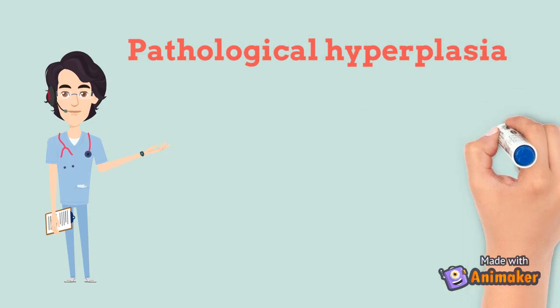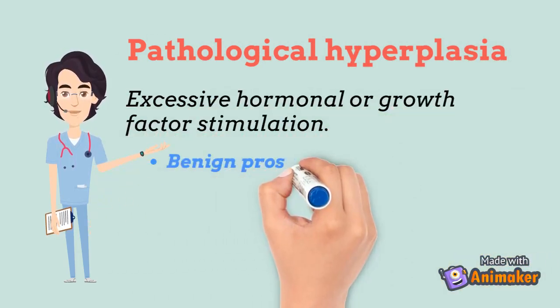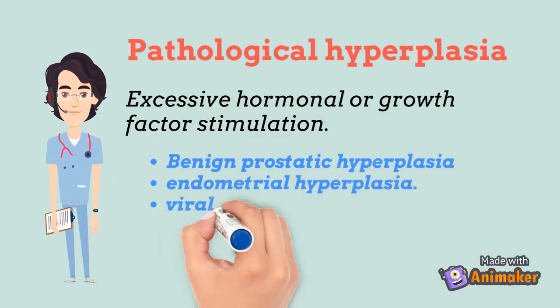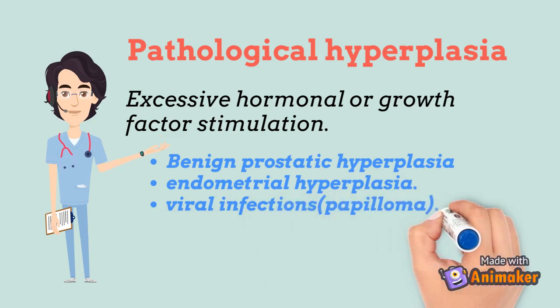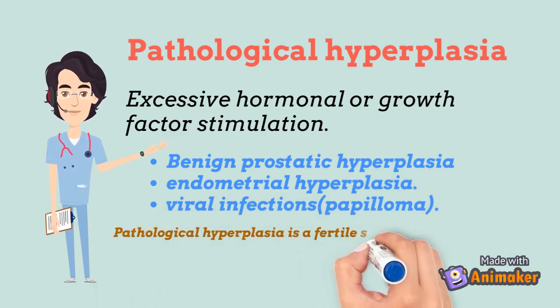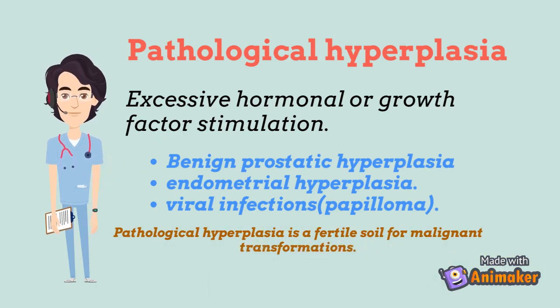Most forms of pathological hyperplasia are caused by excessive hormonal or growth factor stimulation. The examples include benign prostatic hyperplasia, endometrial hyperplasia, which is caused due to a disturbed balance between estrogen and progesterone, and in some viral infections like papilloma, which causes skin warts and mucosal lesions composed of hyperplastic epithelium, is due to growth factor stimulation. Patients with hyperplasia of endometrium are at increased risk of developing endometrial cancer, as the pathological hyperplasia is a fertile soil for malignant transformation.